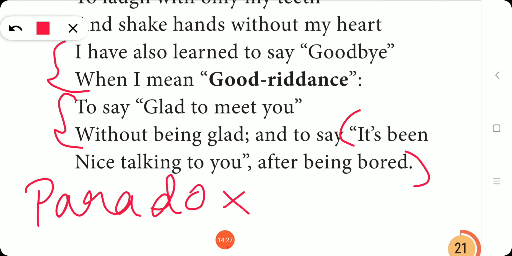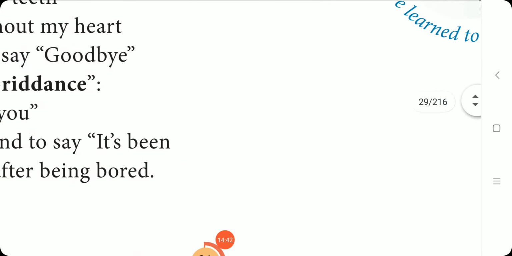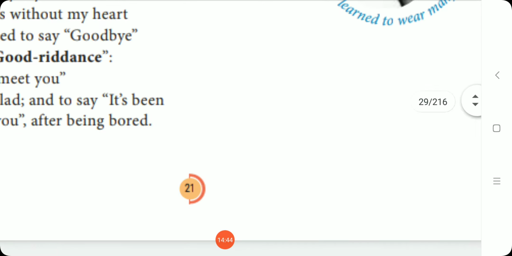What is meant by paradox? Listen, paradox is also a figure of speech.